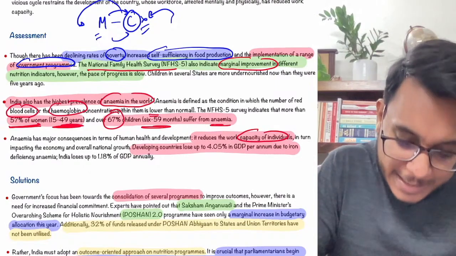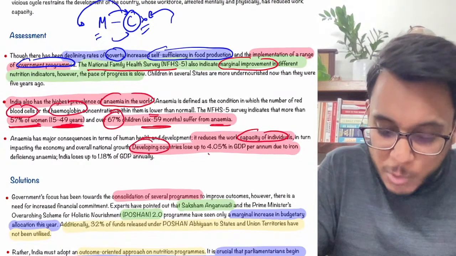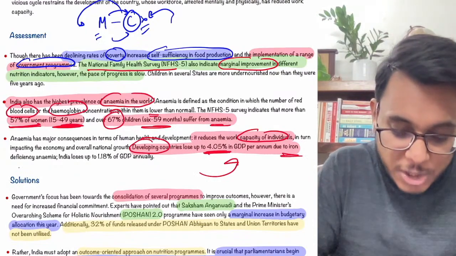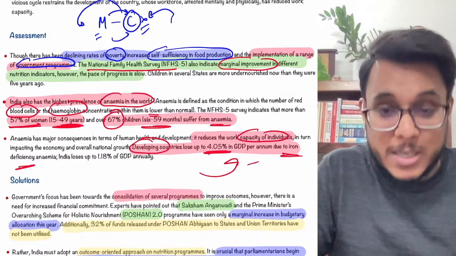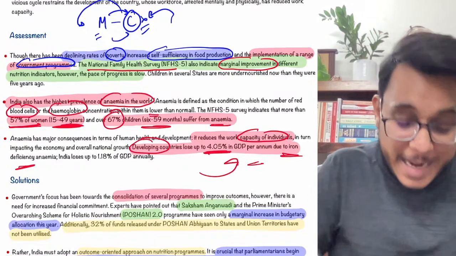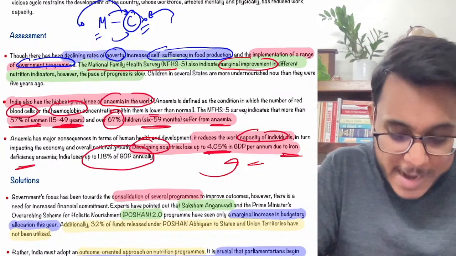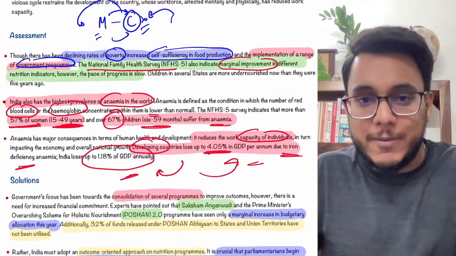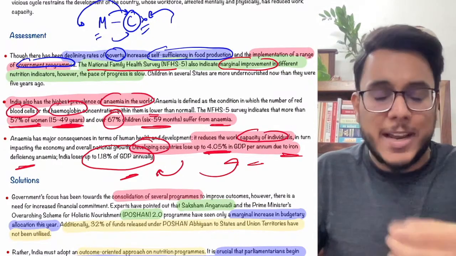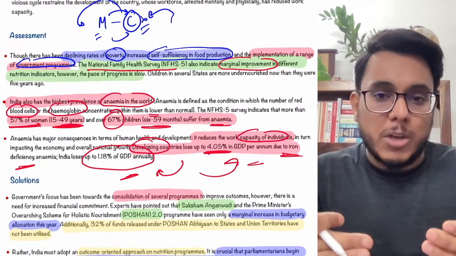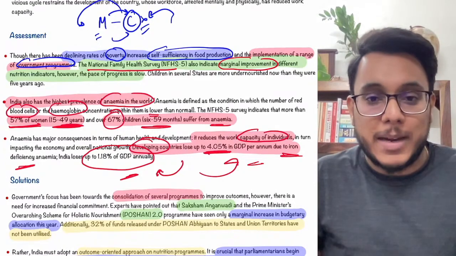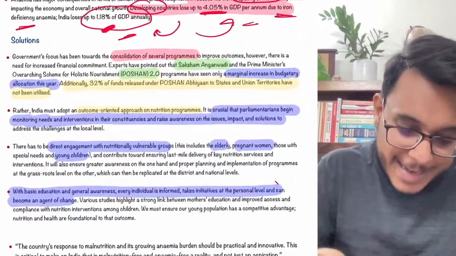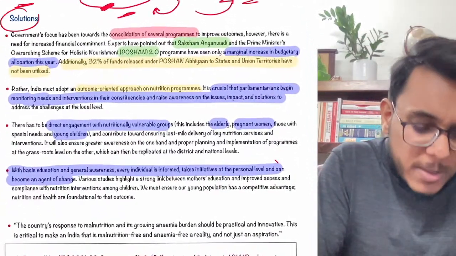It has been said that developing countries lose around 4.05% of GDP per annum due to iron deficiency. India is losing around 1.8% of GDP annually because of iron deficiency. This is not actually a very big problem. Through small steps, it could be addressed, but it is not being done, and so much of India's GDP suffers.